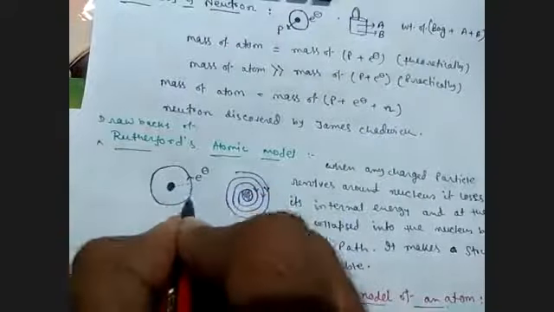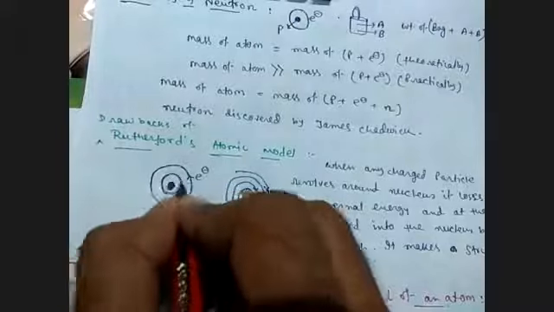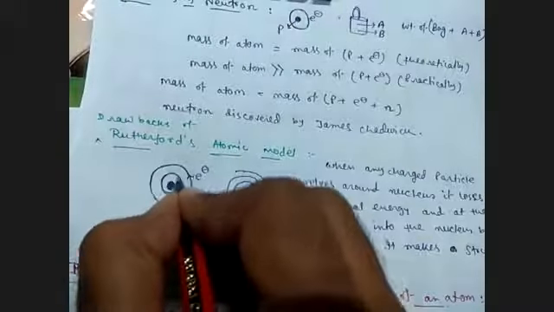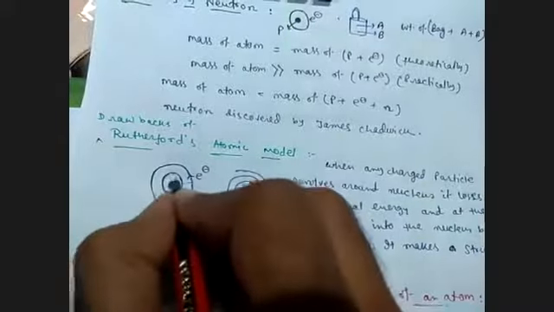But if the electron jumps to this orbit, then only energy will be exchanged.